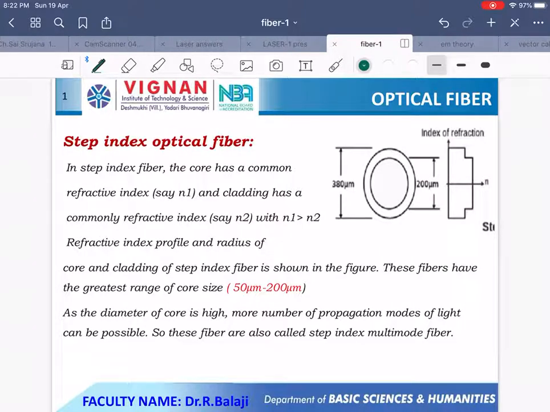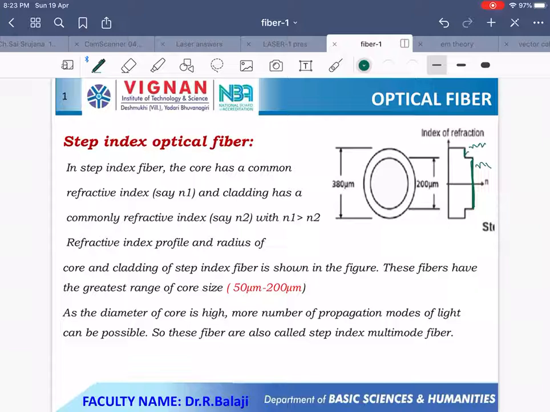In the case of step index optical fiber, when we consider the profile of refractive index, throughout this region the refractive index value is always the same. Throughout the core, the material has the same refractive index N1, and the cladding has the refractive index N2. Throughout the cladding, the refractive index always maintains the N2 value, and the N1 value is greater than N2. That is the default condition.